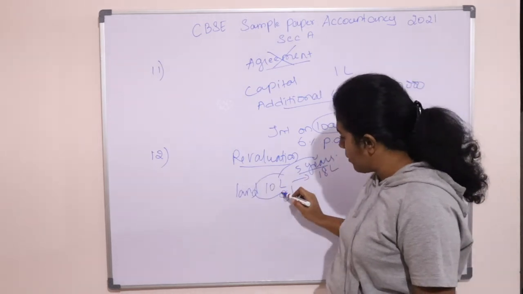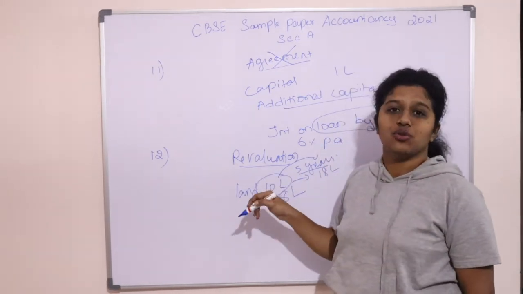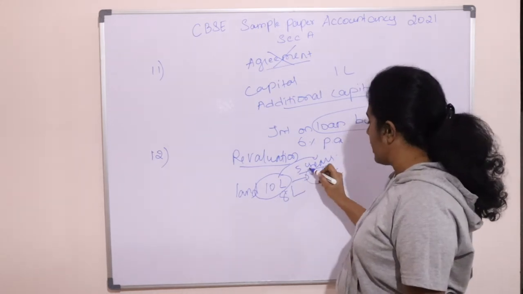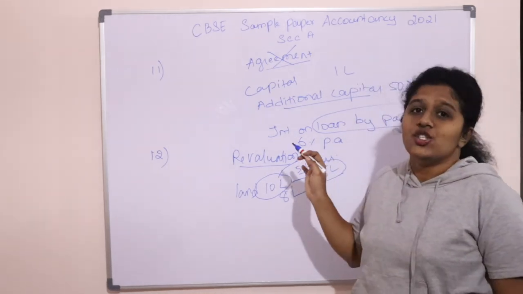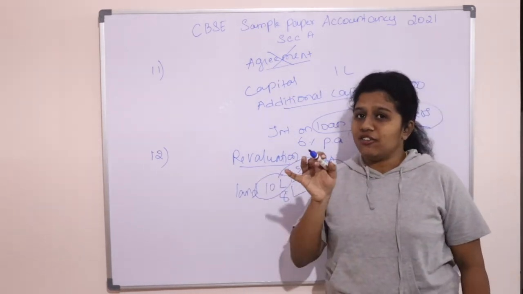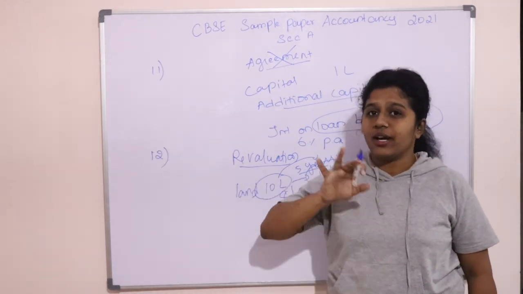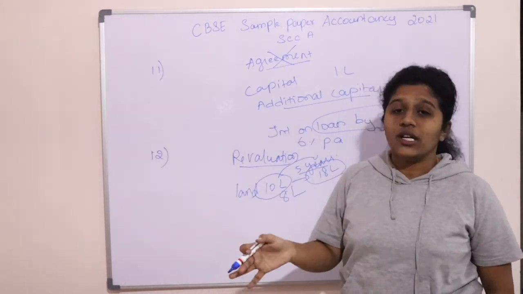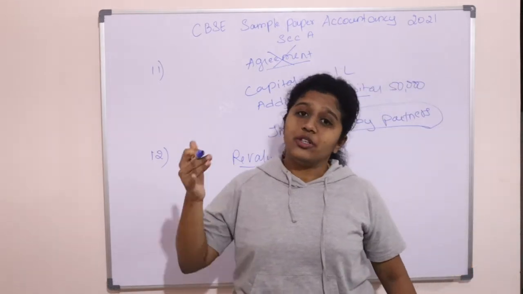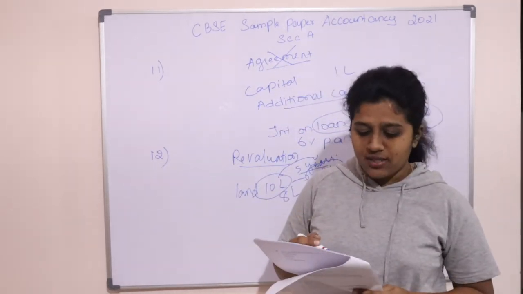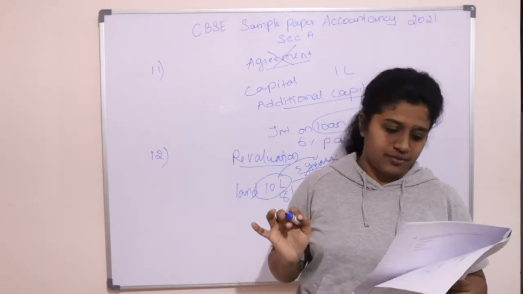This was the book value, the value at which you purchased it, but the present value in the market is 18 lakh. So always you will compare the value of assets in your firm with the market value. Book value will be compared with the market value. What is the present market value of that particular asset or liability? Okay. So whichever has market value will be the correct answer.